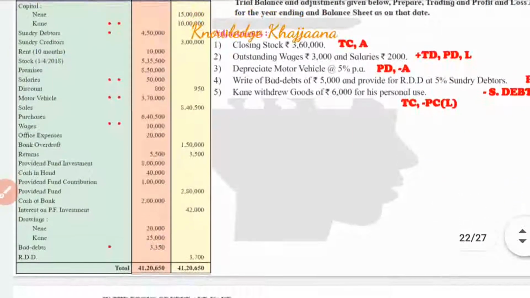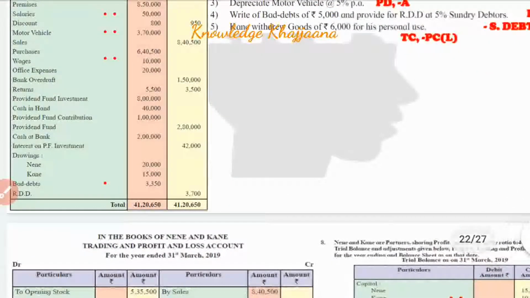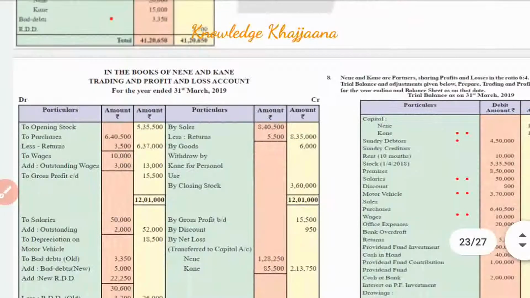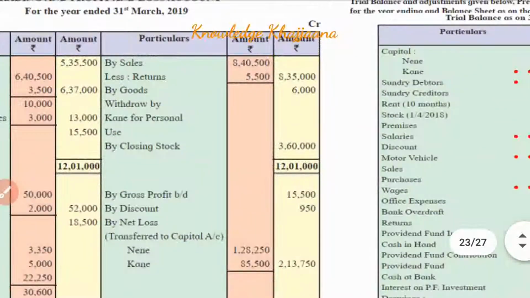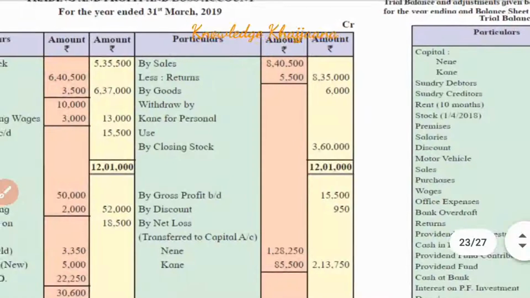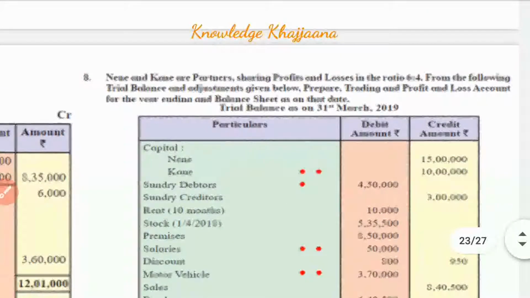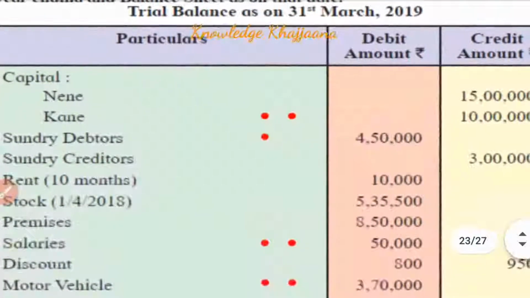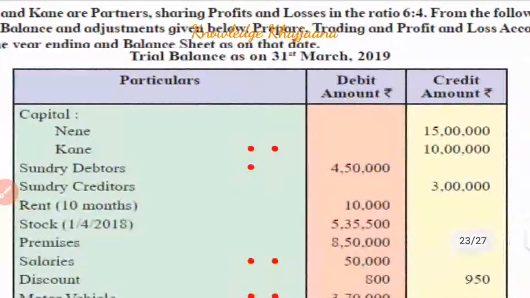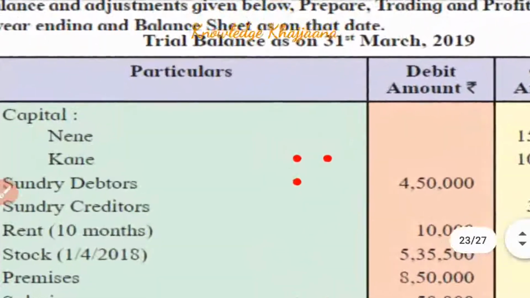Now, with the trick which I have shown you, we will directly record the items. The problem starts with the capital itself. Capital of Nene and Kane, rupees 15 lakh and rupees 10 lakh. This is the first entry.